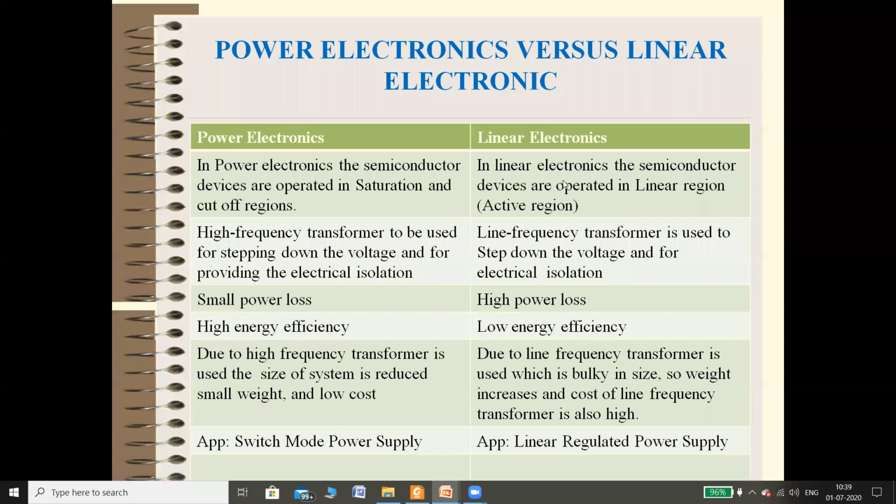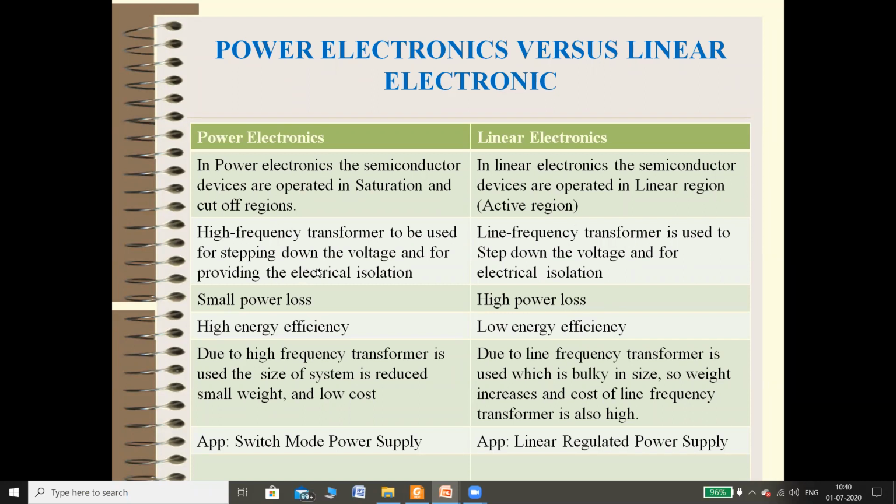So in linear electronics, the semiconductor devices are operated in a linear region, that is called active region. Okay. So devices are in active region, so they are continuously on. If devices are continuously on, they are definitely heated, and there is a lot of power losses. So linear devices have high power loss and low energy efficiency, right?